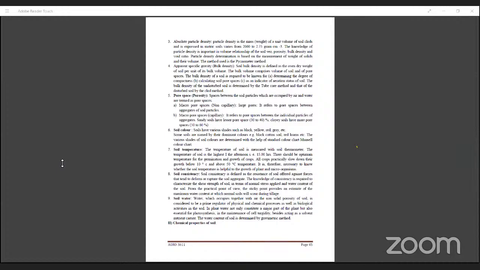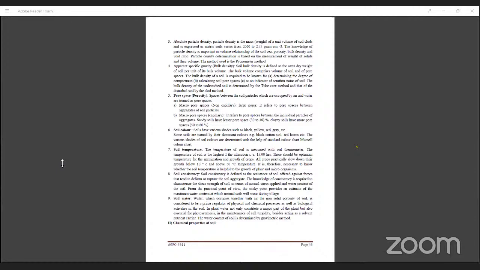The water content of soil can be determined by the gravimetric method. There are several methods. In the field, this is the gravimetric method, which is the direct method. If you have a pressure plate apparatus, there is a tensiometer. There is also the neutron probe method. All these estimation methods are already studied in soil science.